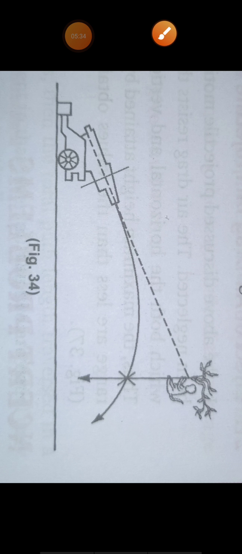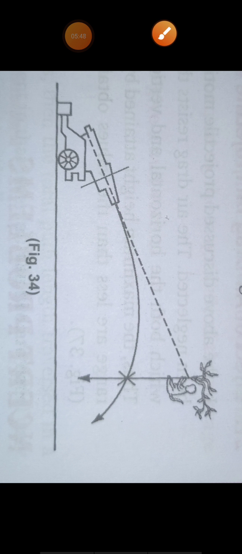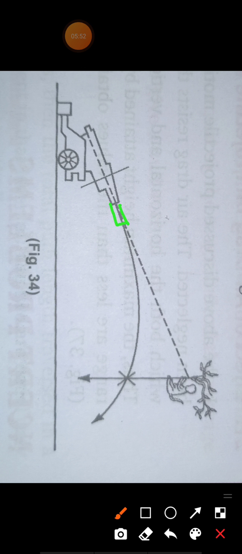Now if you shoot the monkey with a gun, if you aim at the monkey and shoot the gun, then the bullet will not reach the monkey. It will go in this curved path. Why? Because the moment you shoot the gun, gravity will attract this bullet, so it will not go straight, but it will move in a curved path.